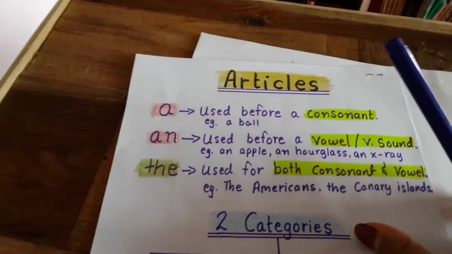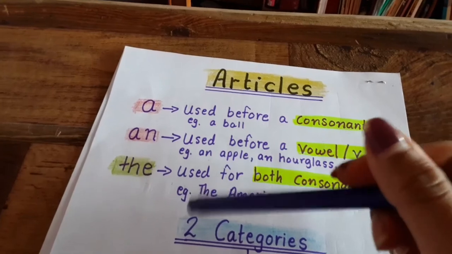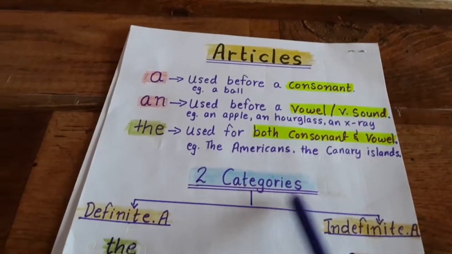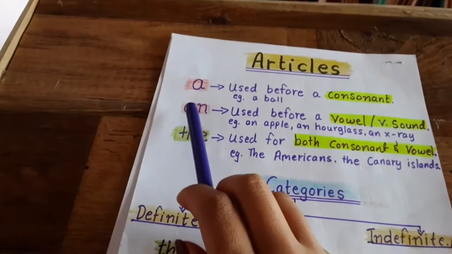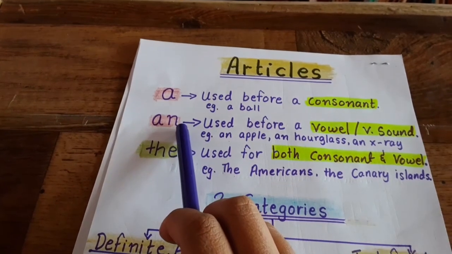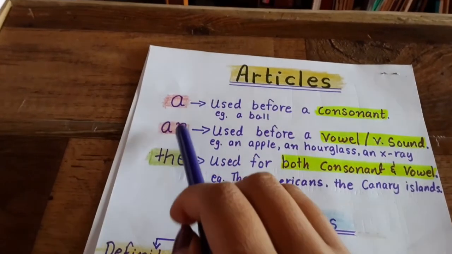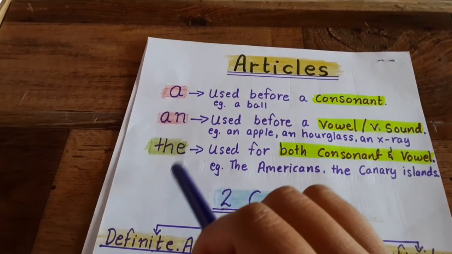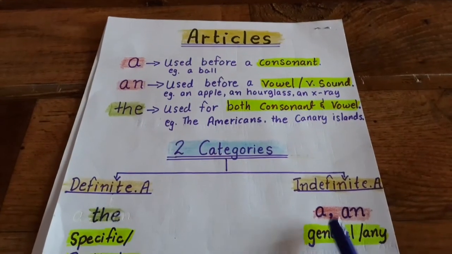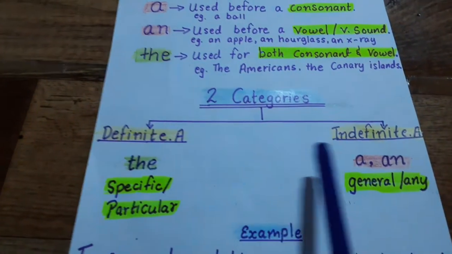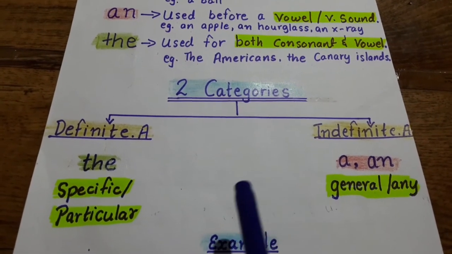Okay, so let's see. There are two types of articles. These articles can be categorized into two categories. All right, so the two categories are definite articles and indefinite articles. A and an, I have colored red, whereas the is colored green. Why? Because these two are different from this. So this is a definite article, the, and these are your indefinite articles. So these are the two categories of articles. So what is the difference between these two?